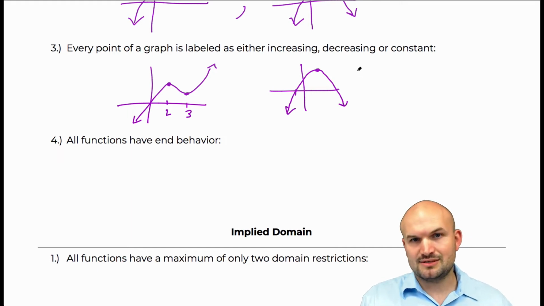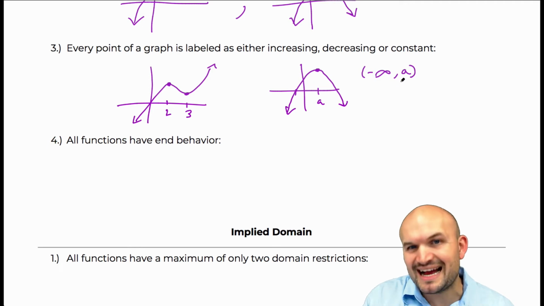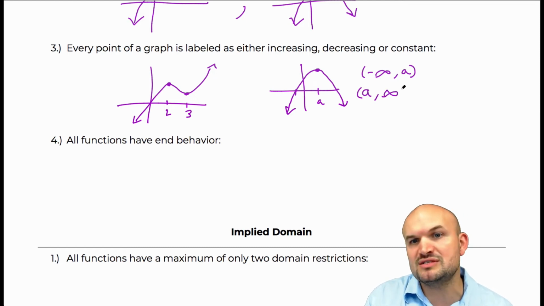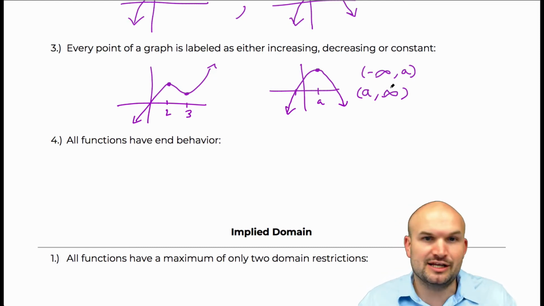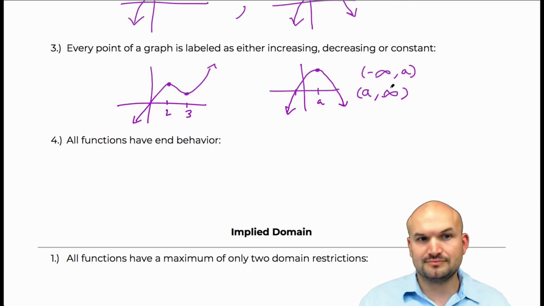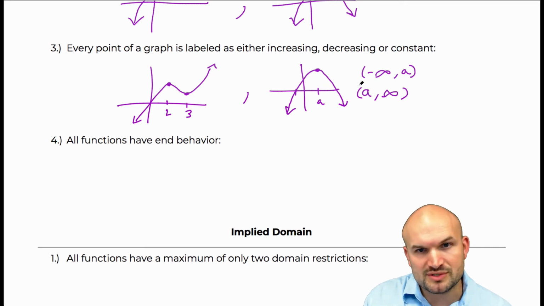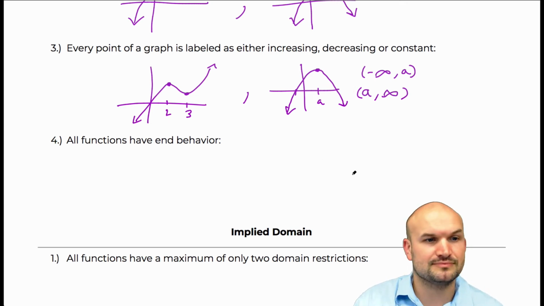So when we're writing this, again, just remember that at this point, let's say A, we use parentheses because we're not defining the point as increasing or decreasing. So it's not A is increasing or A is decreasing. We use these parentheses to understand that it is not including the actual value as increasing or decreasing, but it's more the interval that we are talking about. So again, don't use brackets here to include that value, because that's not really what we are saying when we're talking about increasing and decreasing intervals.